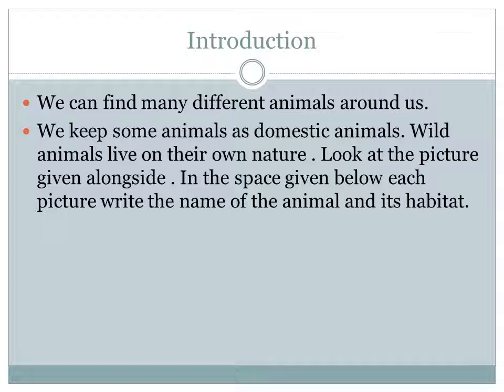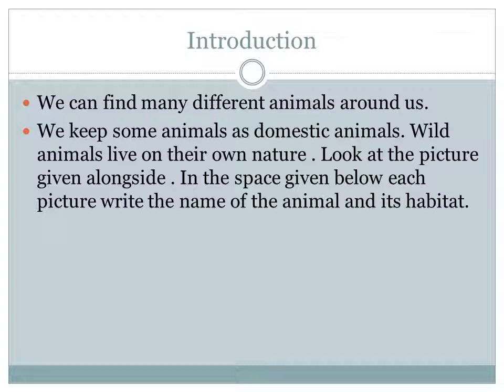So now look at the picture. Okay, look at the picture given alongside. In the space given below, you have to write the name of the animal and its habitat. See the first one. The first one is ostrich. The bird name is ostrich. Where is it living? It is living in grassland.